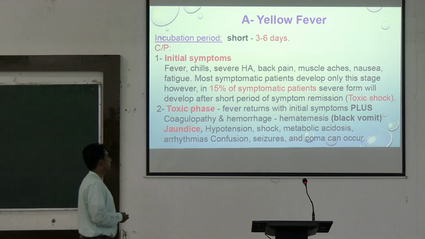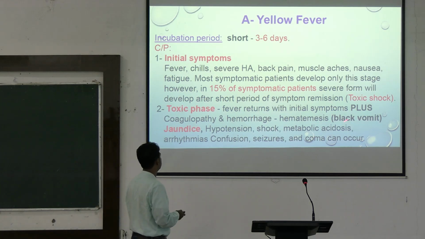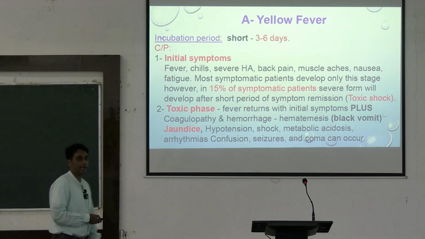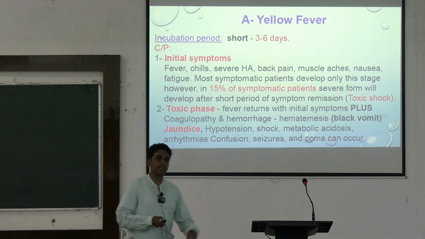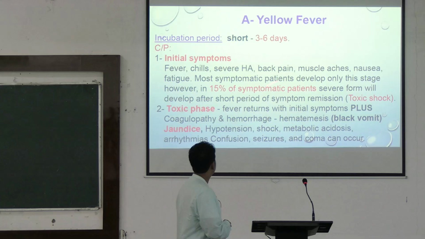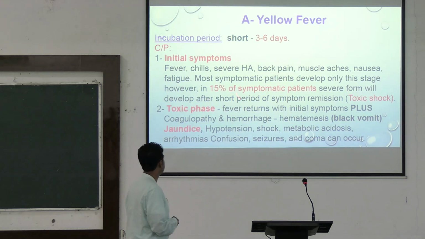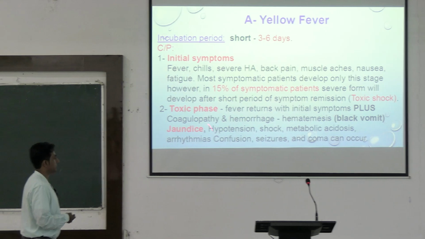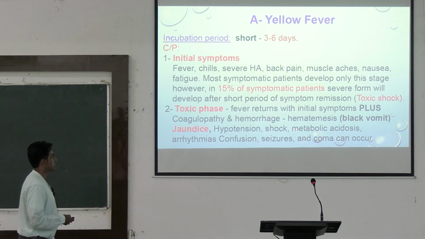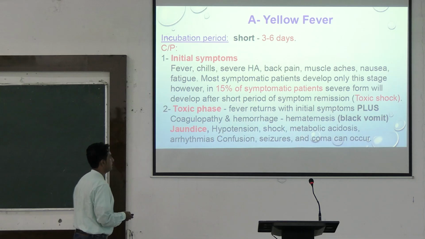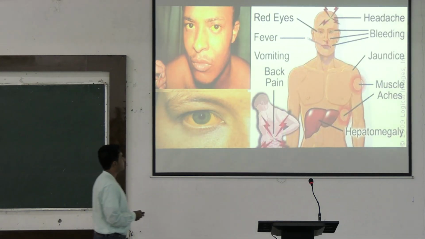In toxic phase, the fever returns with initial symptoms plus coagulopathy and hemorrhage will occur and hematemesis, black vomit. So what will the patient bring? Black vomit due to bleeding, okay, due to hemorrhage. Okay, this is the toxic phase of this yellow fever, and there will be jaundice, hypotension, shock, metabolic acidosis, arrhythmia, confusion, seizures and even coma can occur.